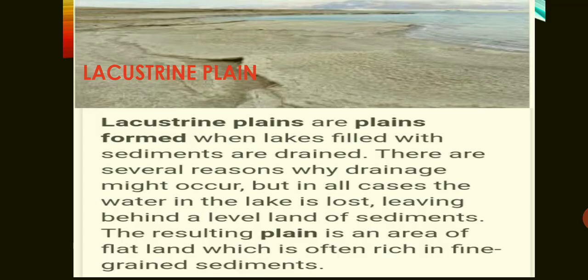Now next one is lacustrine plains. These lacustrine plains are formed when rivers come from the mountainous region and nearby there is a lake. When the lake is there, the rivers and streams make the water flow into this lake and deposit silt, and because of the deposition over time, the depth of these lakes reduces and later on becomes a plain region. So this type of plain is known as lacustrine plain, which has come from the lake.